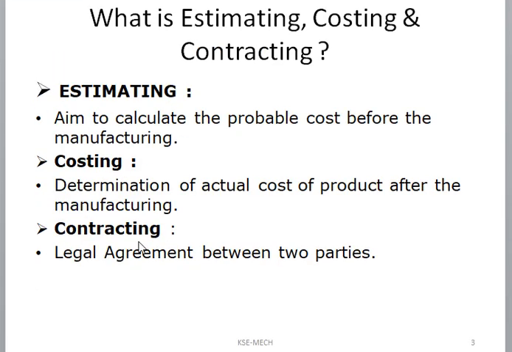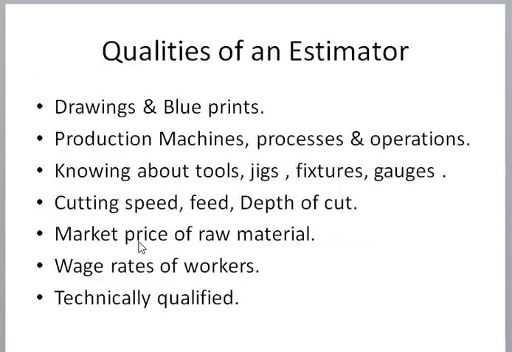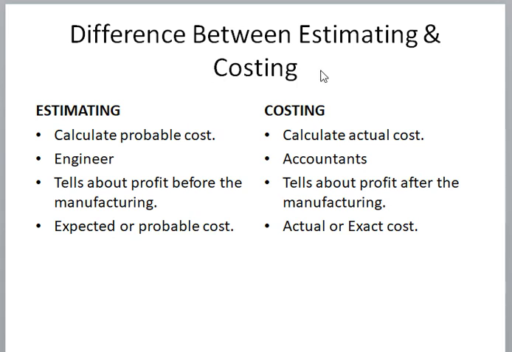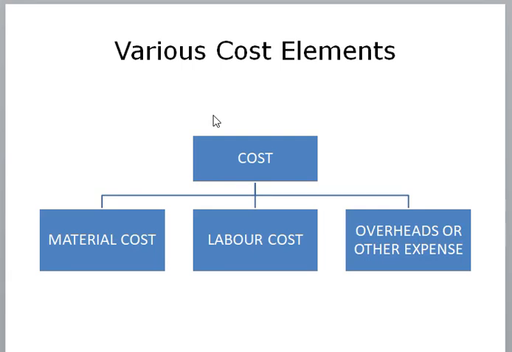So we have seen estimating, costing and contracting, qualities of an estimator and difference between estimating and costing. Now today we are going to see different types of costs, various cost elements. Here you can see there are total three types of cost for development of any plant or any firm or any company: material cost, labor cost and overhead, or we can say other expenses.